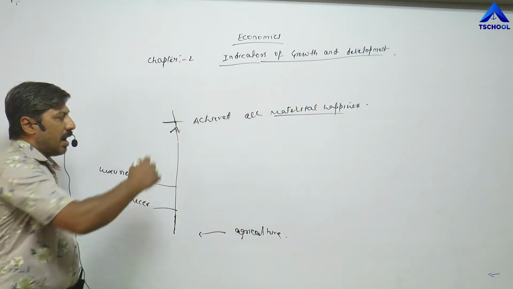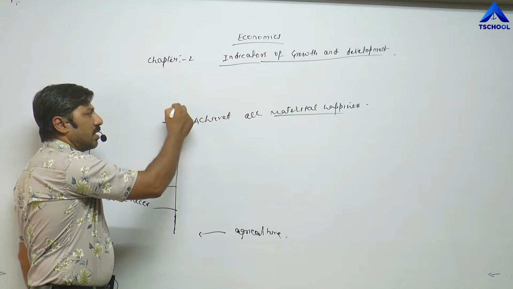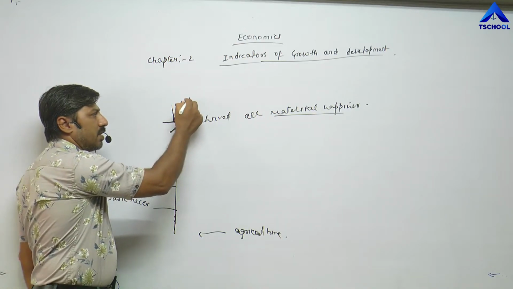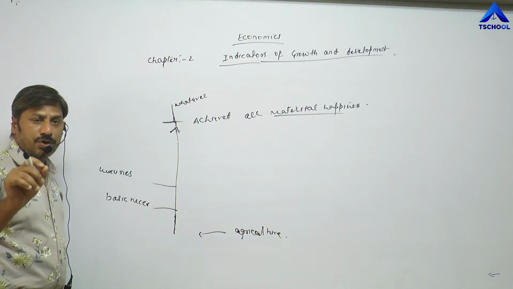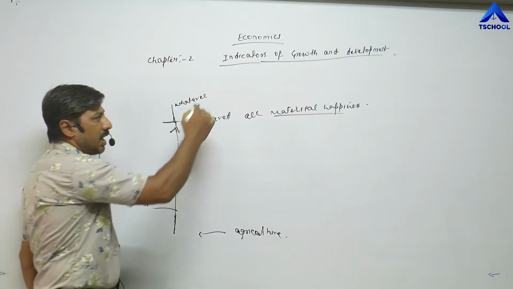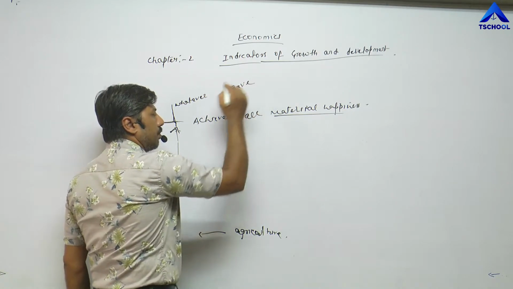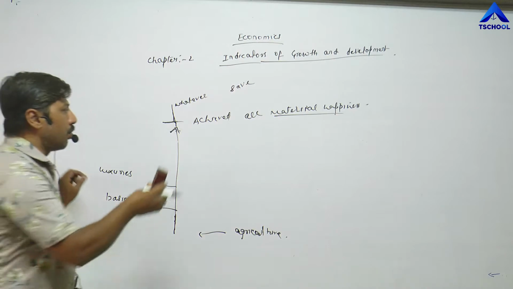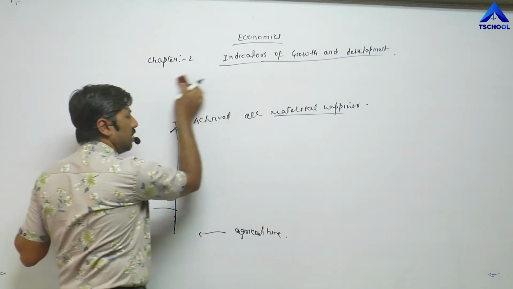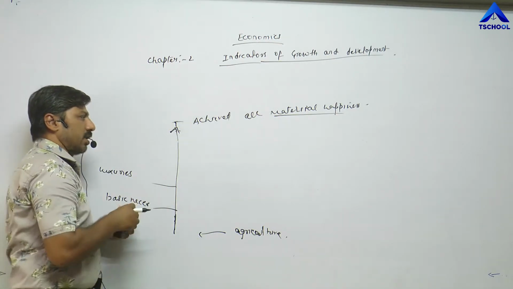That's why after this point, whatever income he earns, a major portion of this income he is able to save. Means he is in a condition to save more and more out of his earned income after this point.